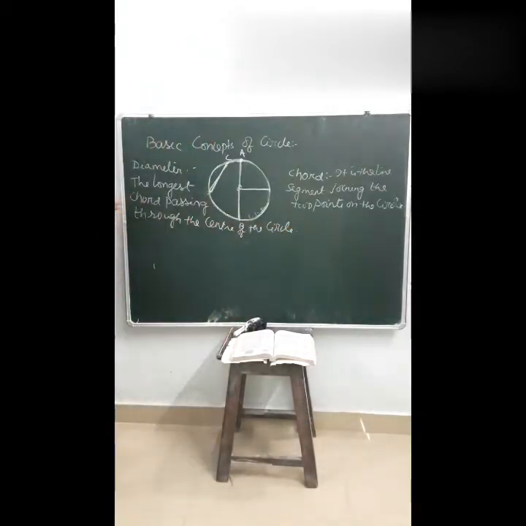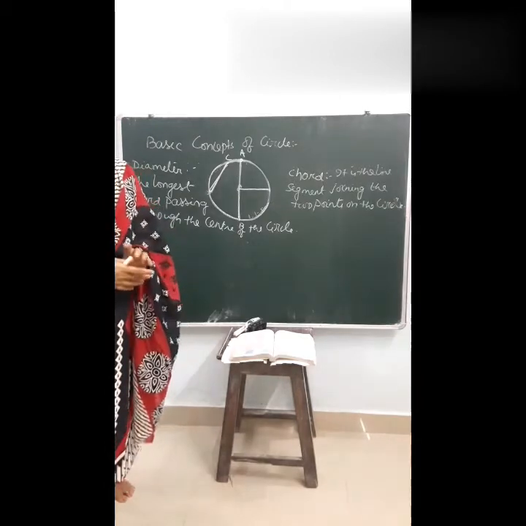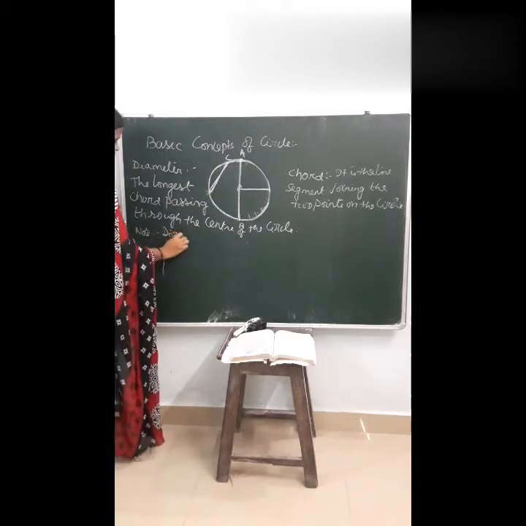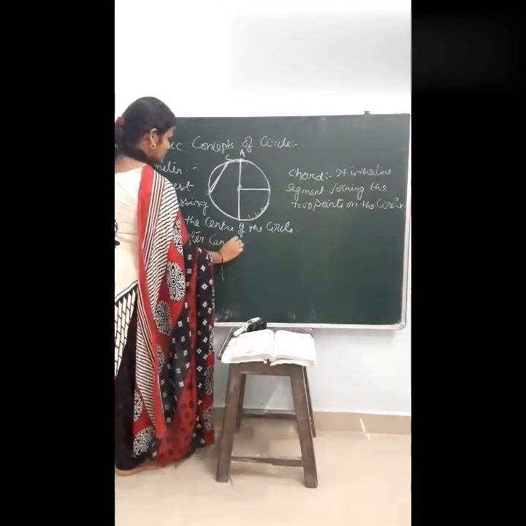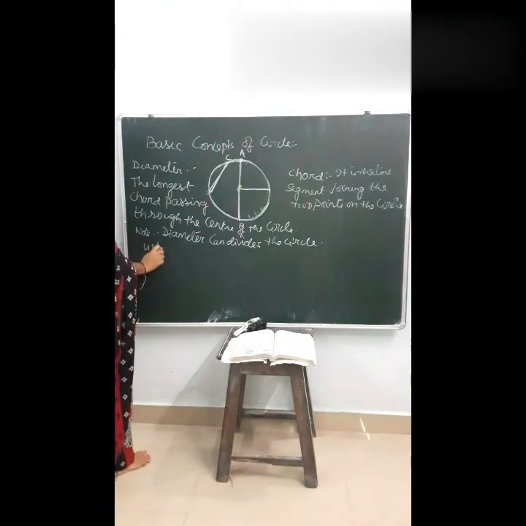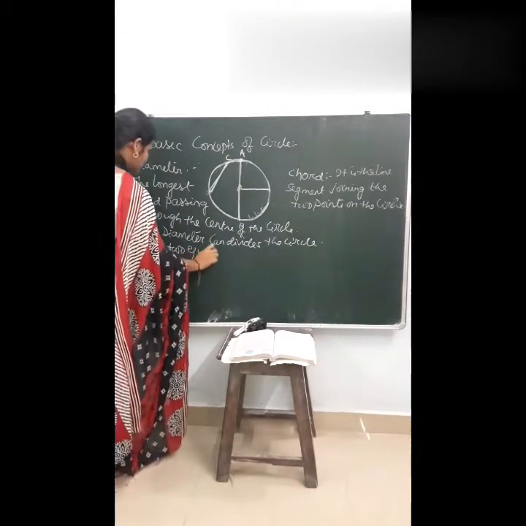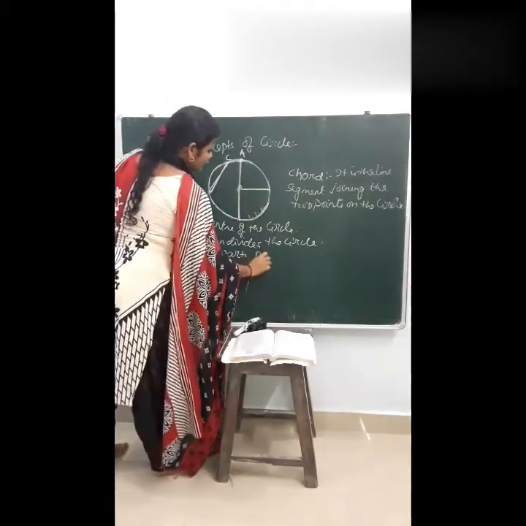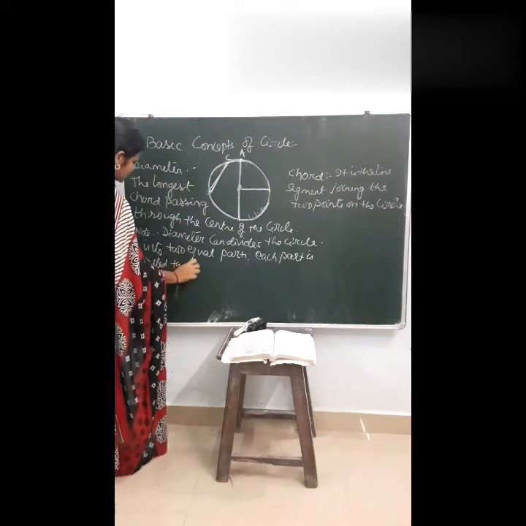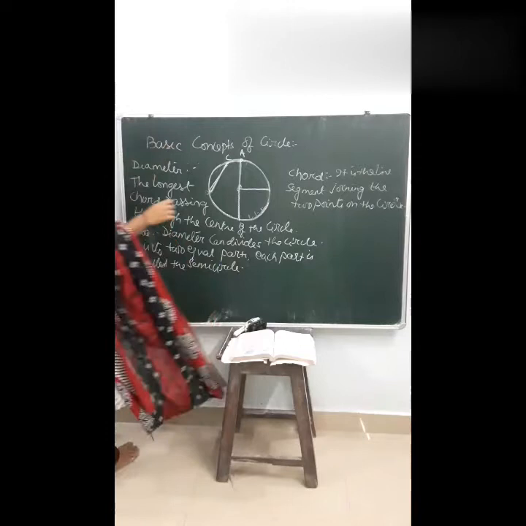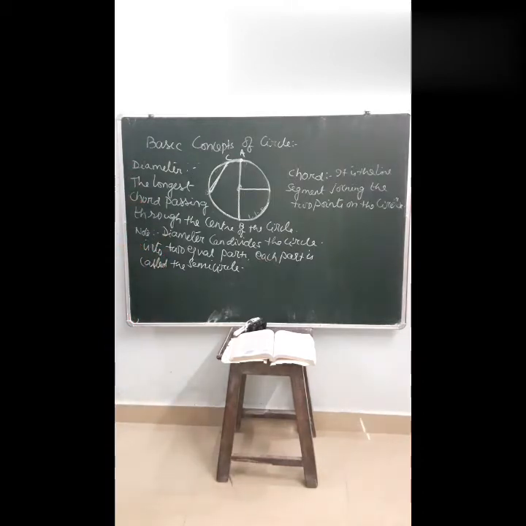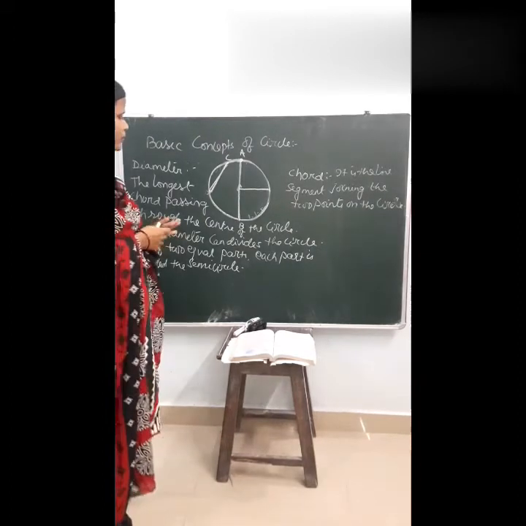One more point you have to note down. The diameter divides the circle into 2 equal parts, and each part is called a semicircle. There are infinite numbers of diameters in the circle.